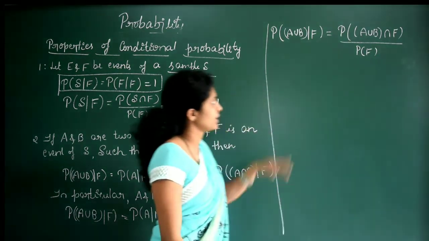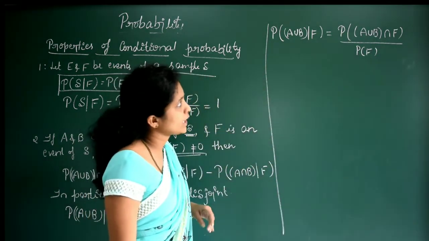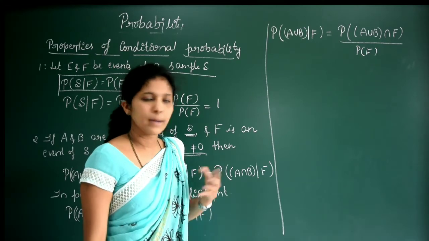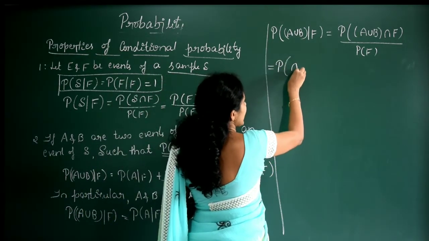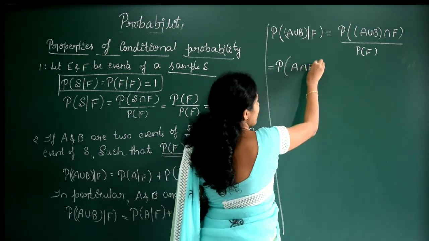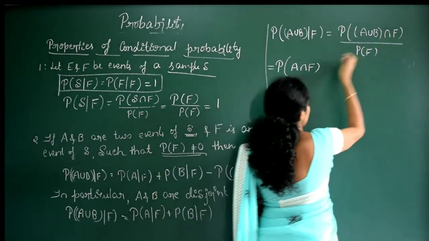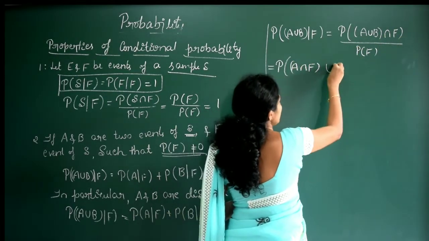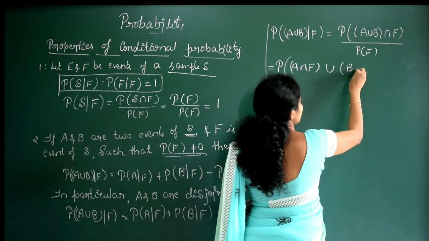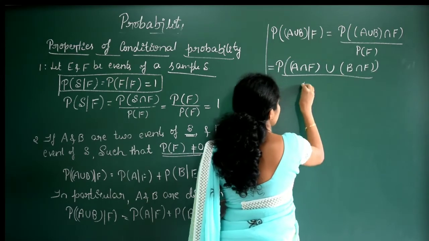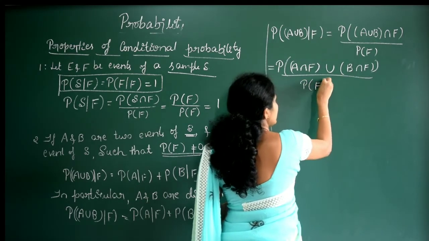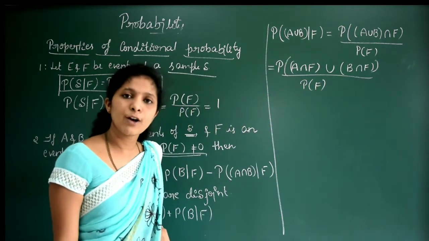Just we have substituted in the formula. Now A union B intersection F, by using the distributive law, what can we write? P of A intersection F union B intersection F, divided by P of F. Clear? Now, it's of the form P of A union B.